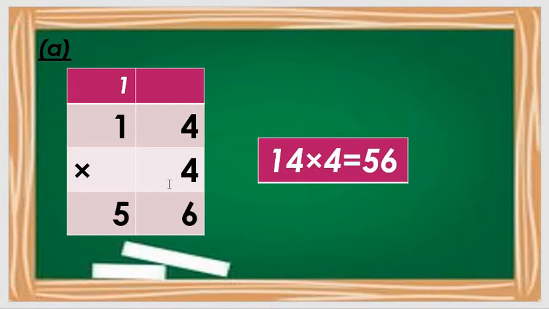Okay, and then after that, 4 1s are 4, and count this 1. 4 plus 1 is 5. Okay, got my points, all students? The answer is what? 56. 14 multiplied by 4 is equal to 56. So 4 14s are 56, or 14 4s are 56. Got my point, all students? This is your question number A.